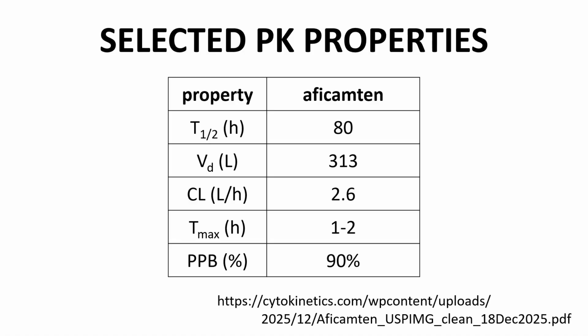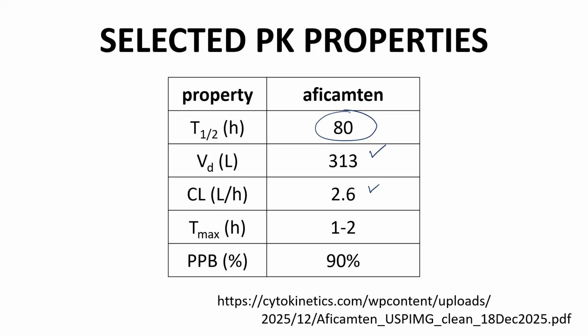Now we have the PK properties. The half-life is quite long for a small molecule drug at 80 hours. That's over 3 days. As a once-per-day drug with such a long half-life, the prescribing information states that the patient will not reach pseudo-steady-state concentrations of the drug until day 17 of dosing. The volume of distribution is quite low at 313 liters. The clearance is also quite low at 2.6 liters per hour. I do not list the oral bioavailability in the chart because it is not known according to the prescribing information.